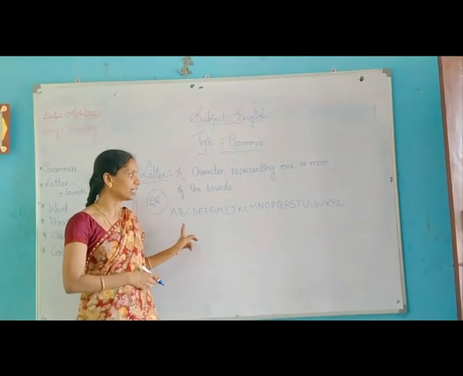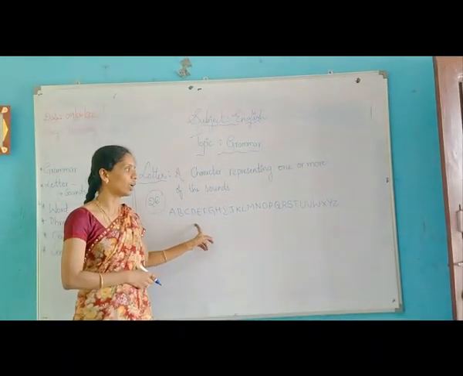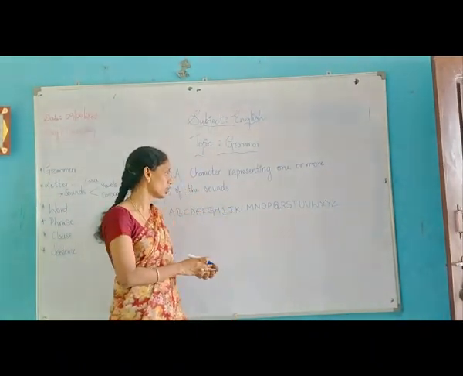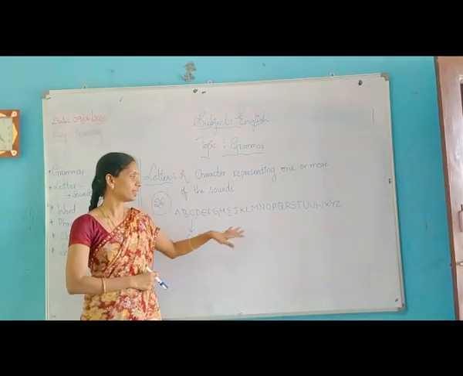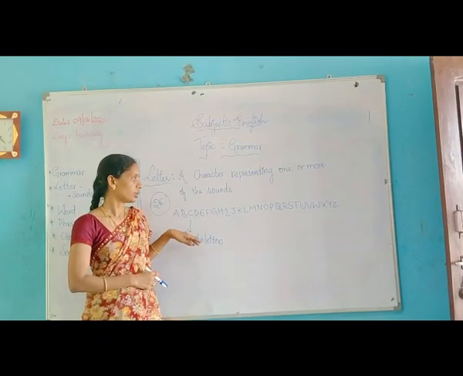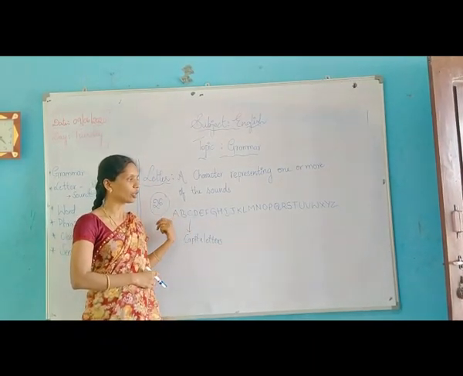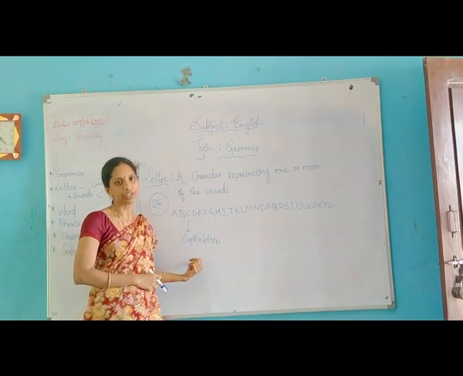And look here, in which form are these? Capital letters. These are all called capital letters. These are written in capital form. So in total we have 26 alphabets, and I have written them in capital form.